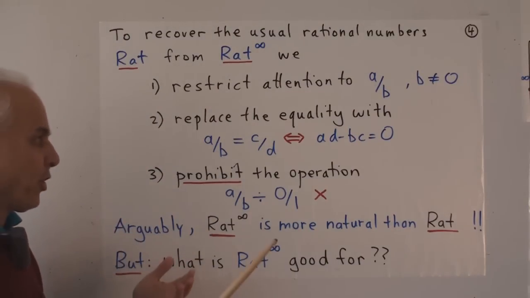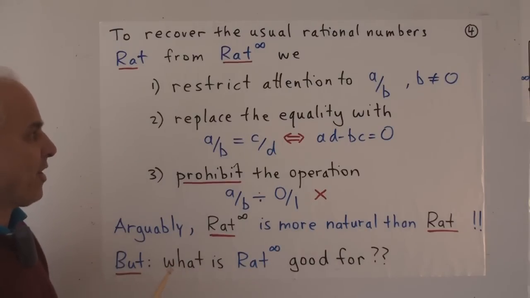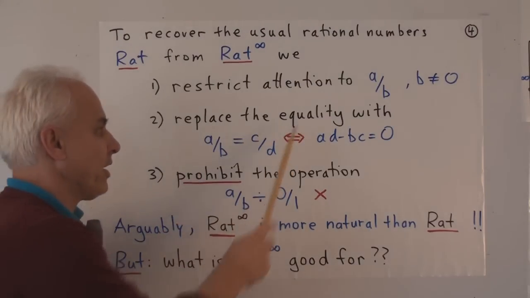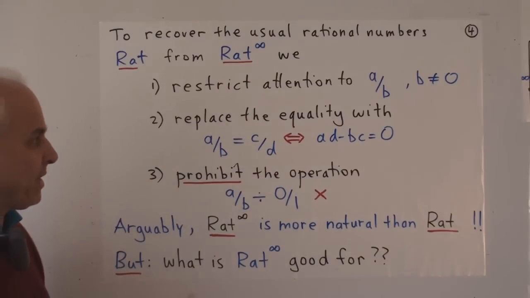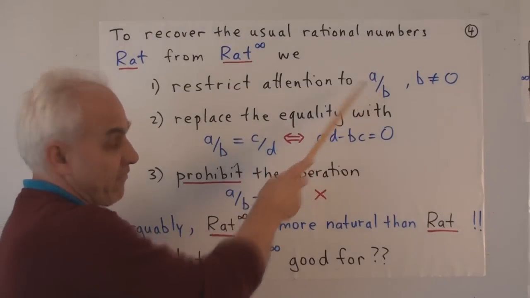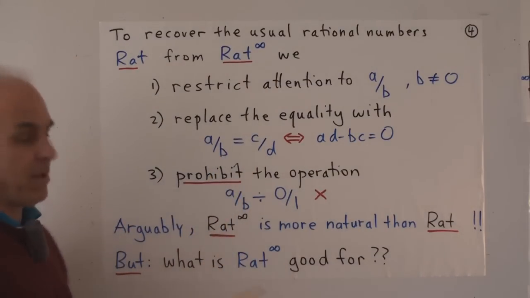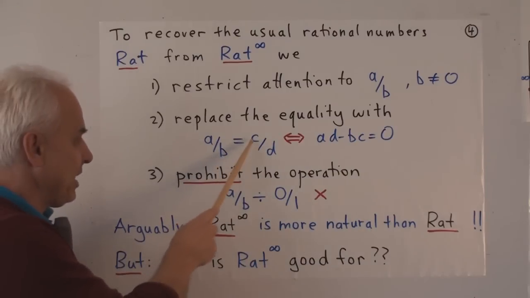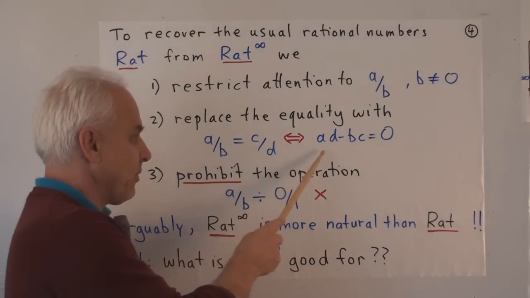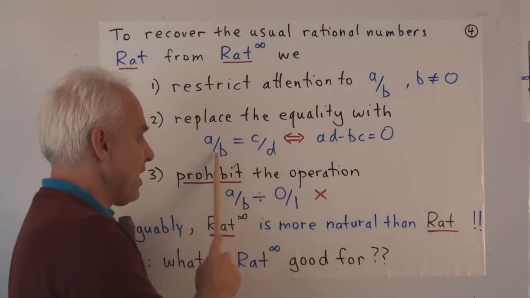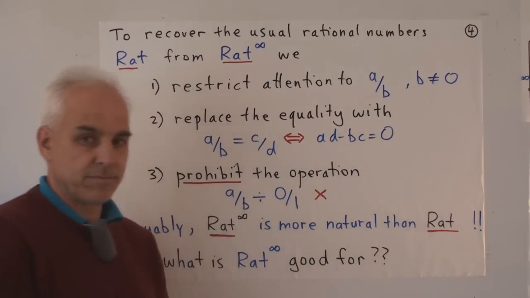That's the familiar look of a rational number. And then we can replace the equality with the simpler equality, because now these pairs are never both 0. So the notion of equality becomes simpler. Just a over b equals c over d, precisely when AD minus BC equals 0.